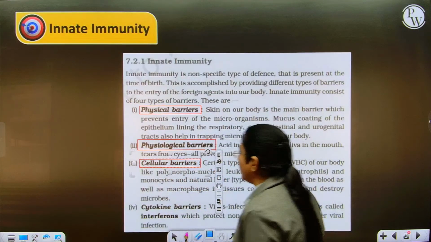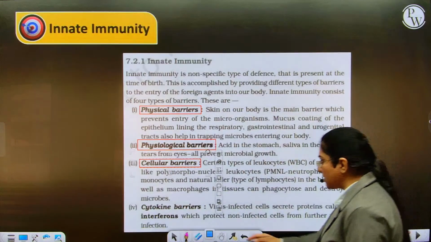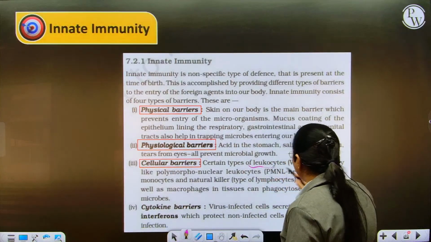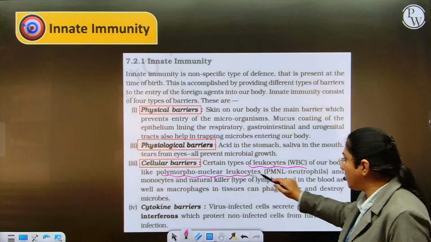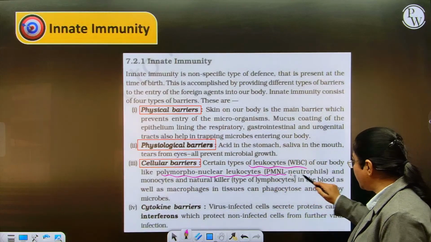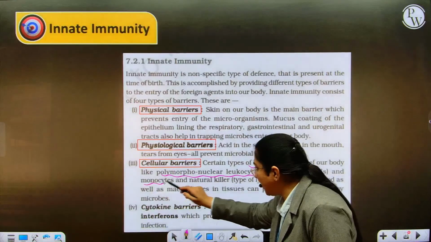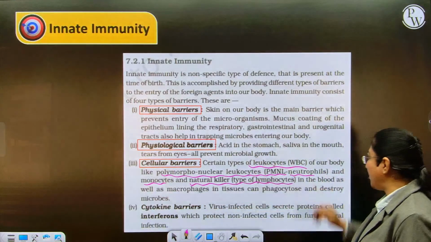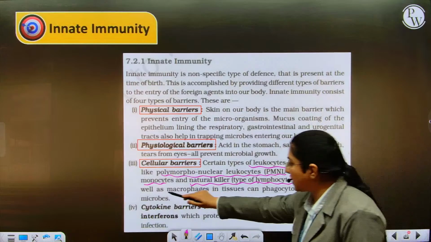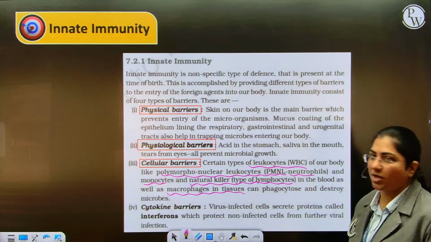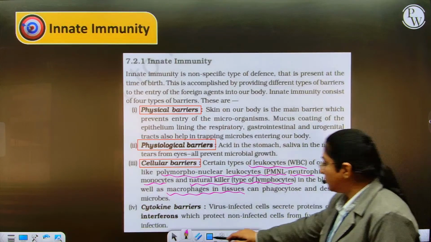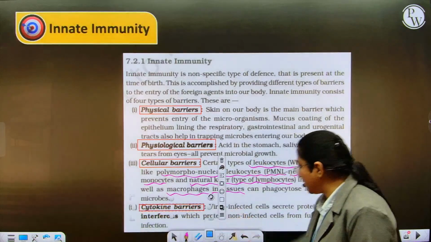Then comes the cellular barrier. There are certain cells. Which are the cells? We have WBCs, but not all WBCs will fall into this category. We have PMNL, polymorphonuclear leukocytes, which are neutrophils, monocytes, and natural killer cells, a type of lymphocyte, in the blood, as well as the macrophages in the tissues that can phagocytose and destroy the microbes. Then come cytokine barriers.